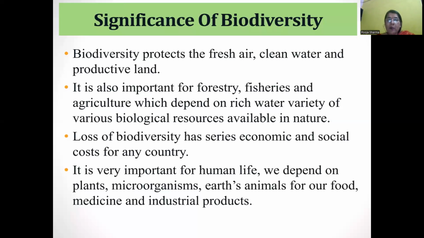Humans are dependent on plants, microorganisms, and animals of the earth for their food, shelter, medicine, and industrial products.